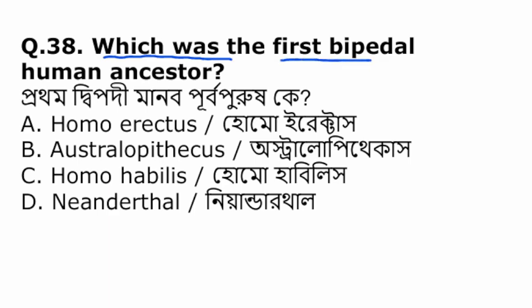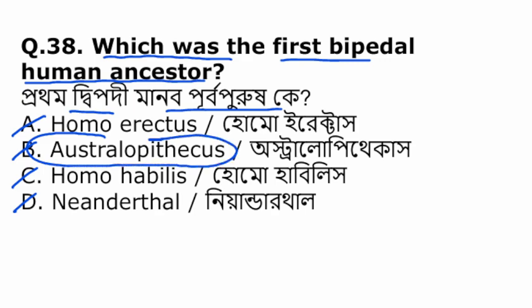Which was first bipedal human ancestors? এর মধ্যে থেকে দ্বিপদী মানব পূর্বপুরুষ কোনটা? হোমো ইরেক্টাস, অস্ট্রালোপিথেকাস, হোমো হেবিলিস, নেয়ান্ডারথ্যালস. So among them, Australopithecus is considered the first bipedal human that originated approximately 4 million years ago.